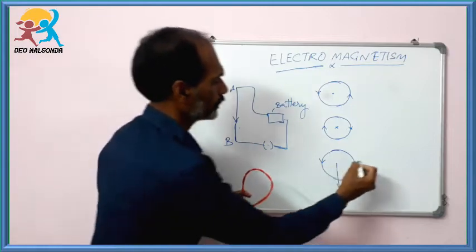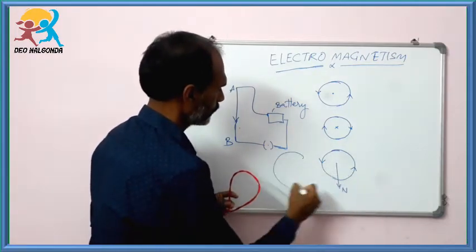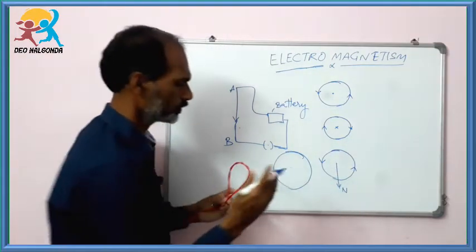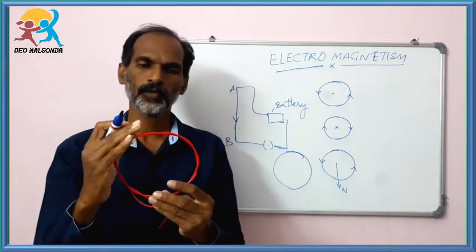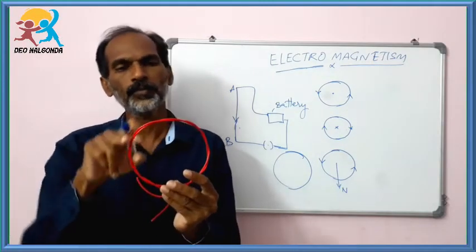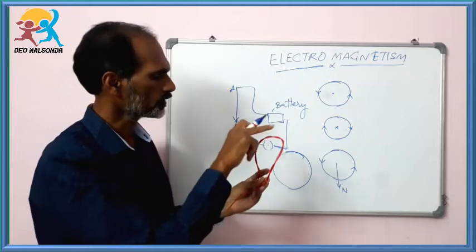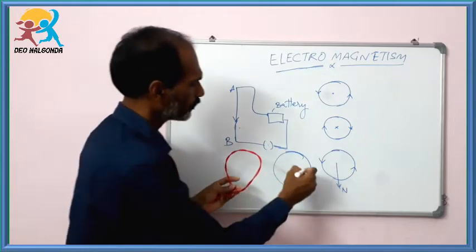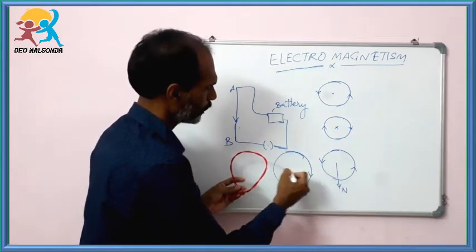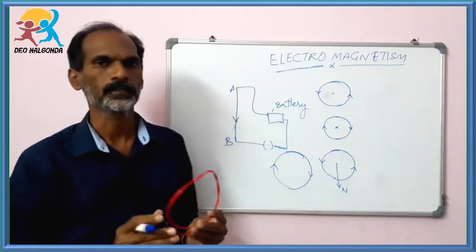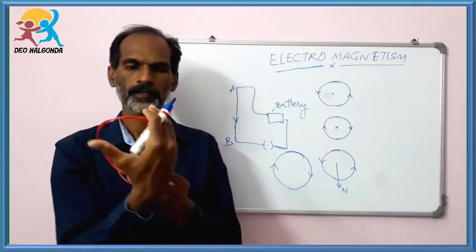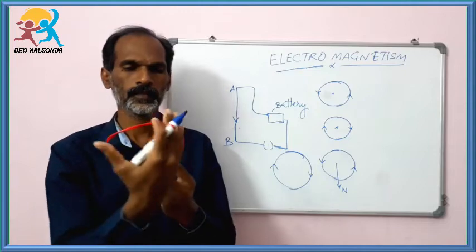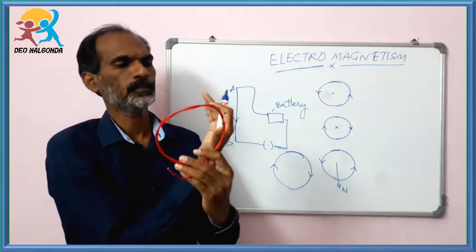If in this loop the current is not flowing in this direction but it is flowing in the opposite direction, it means it is an anti-clockwise direction.